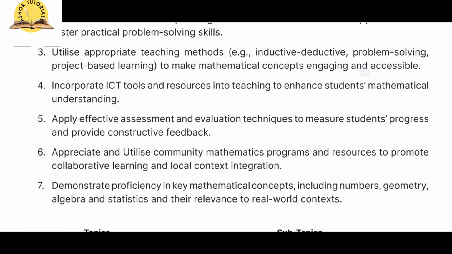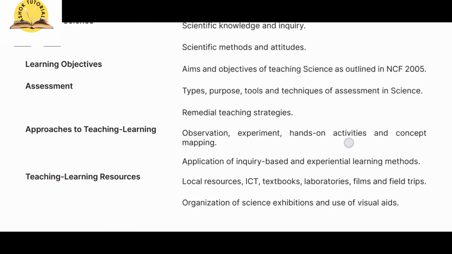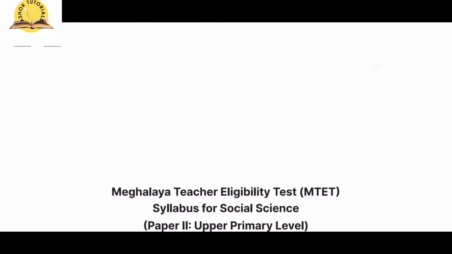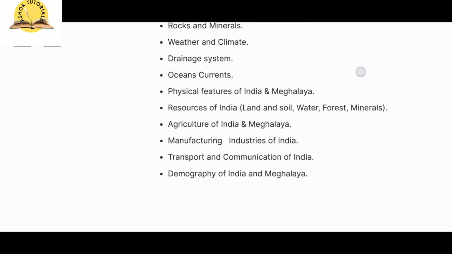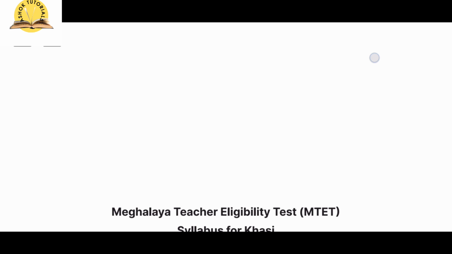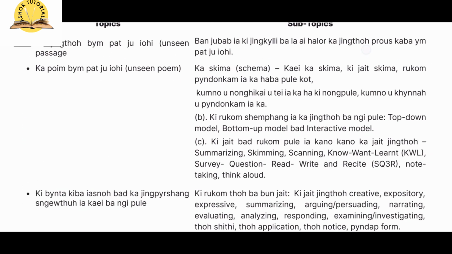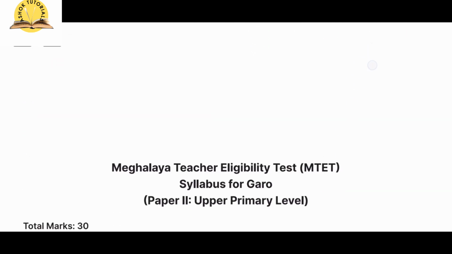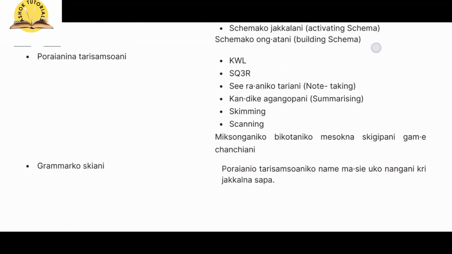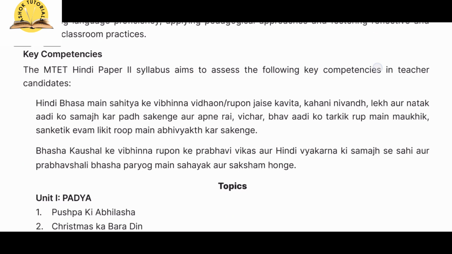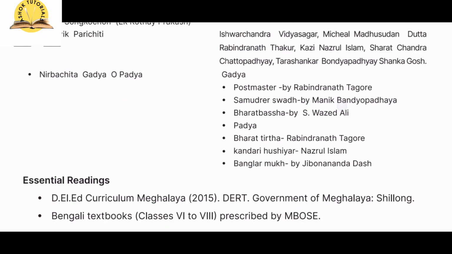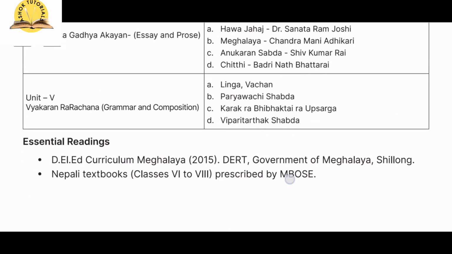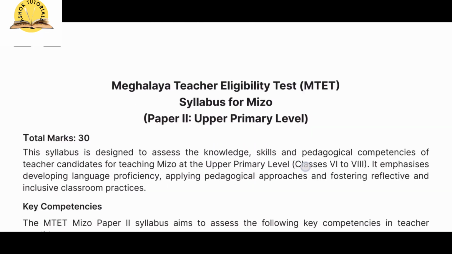Then you see maths, science, social science, then we have Khasi, then we have Garo, Bengali, Nepali, Urdu, Mizo.